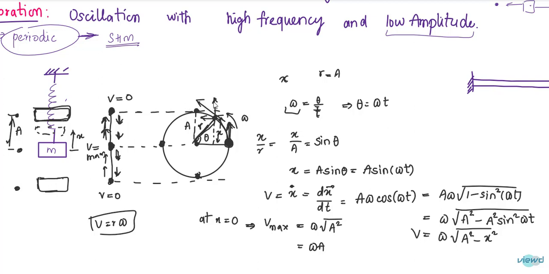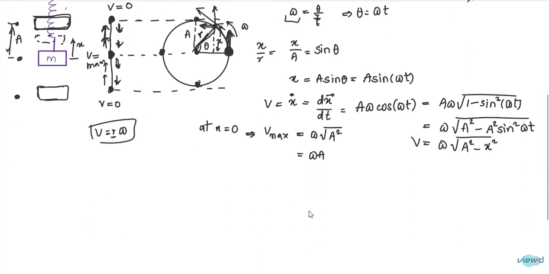In this case, the vertical component needs to be considered because the motion is in the vertical direction. If the motion is in the horizontal direction, then we need to consider this component. The upward component is in this way. R means a, so omega into a gives us the maximum velocity. So in two ways it can be found out.